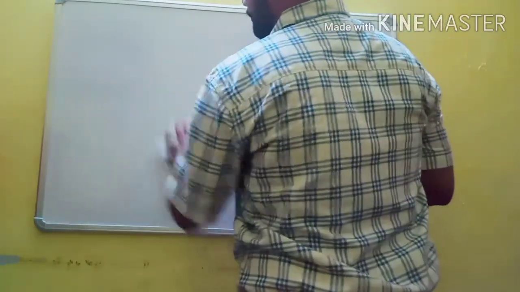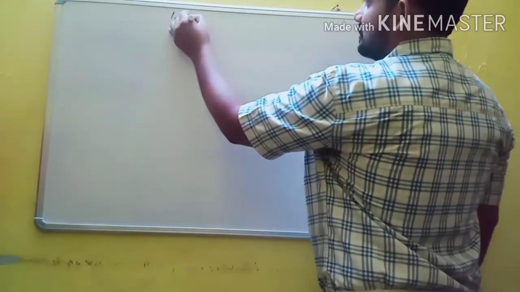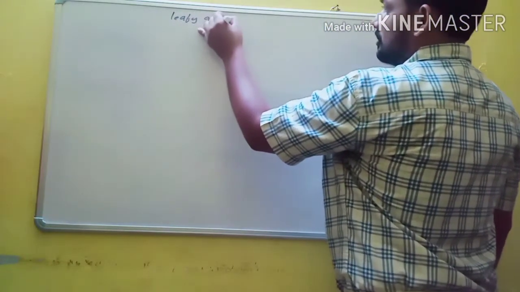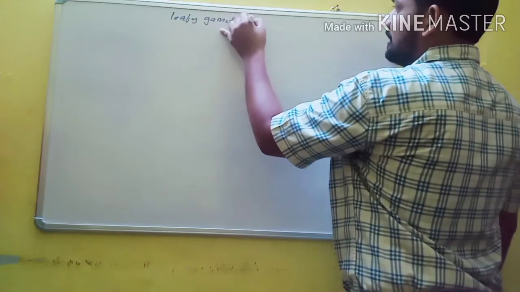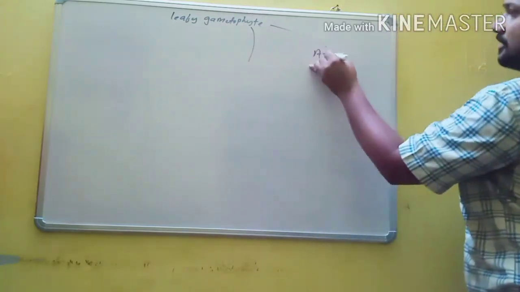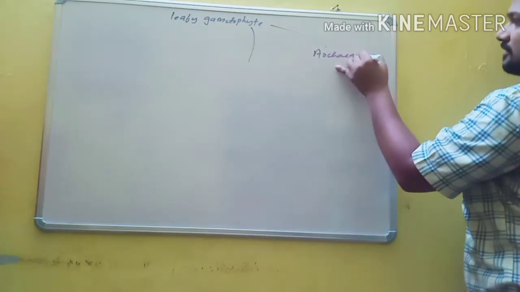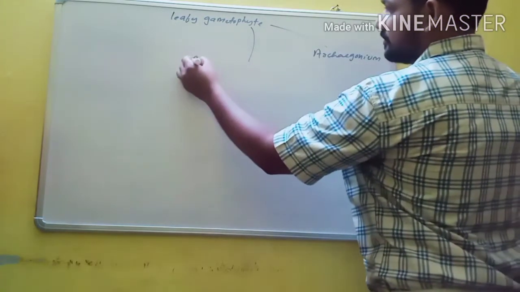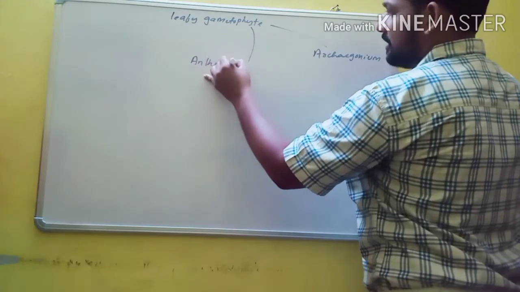Life cycle of mosses. In mosses, the leafy gametophyte is the dominant stage, and it has sex organs. What are the sex organs? Archegonium, the female sex organ, and antheridium, the male sex organ.